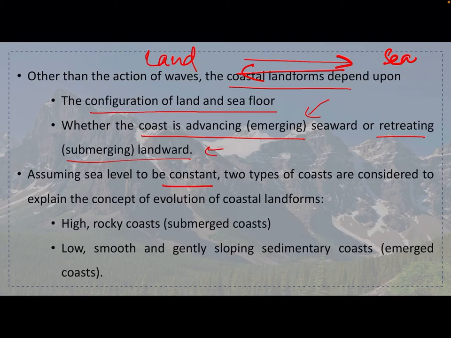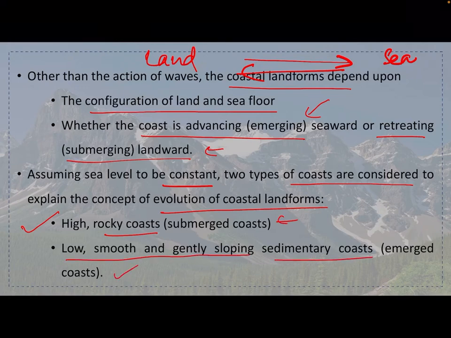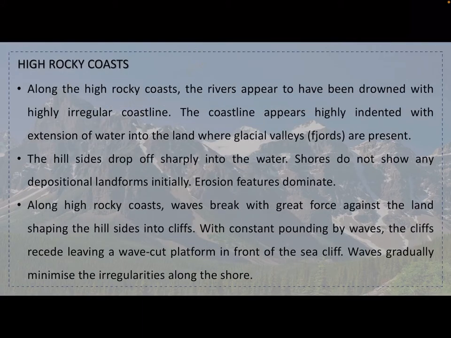Okay, assuming sea level to be constant, two types of coasts are considered, which explains the concept of evolution of coastal landforms. High rocky coasts, which are submerged coasts, and low, smooth, and gently sloping sedimentary coasts, which are emerged coasts. So we will talk about them.